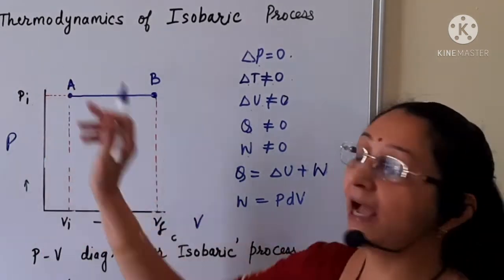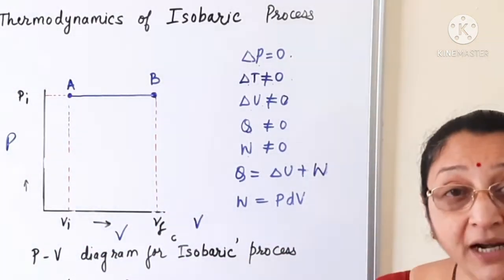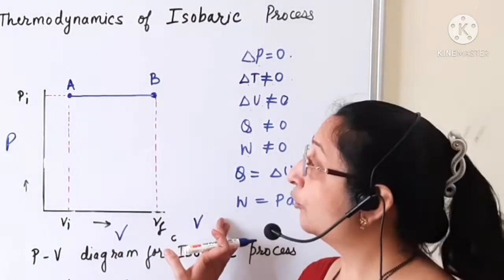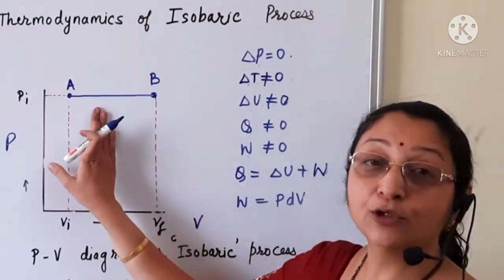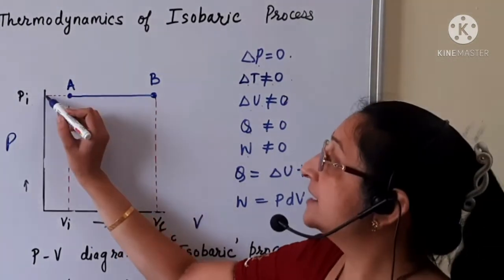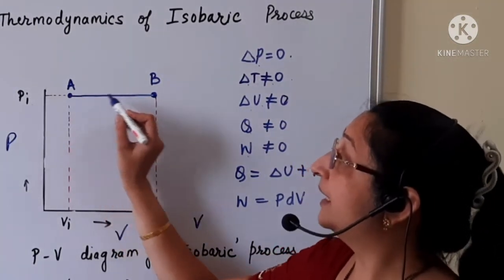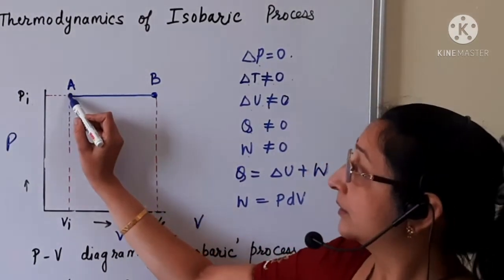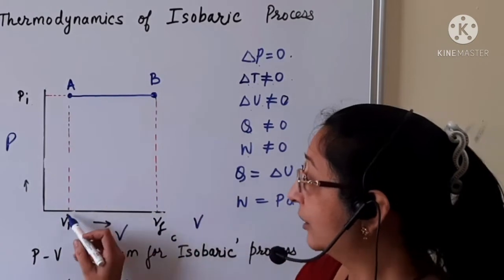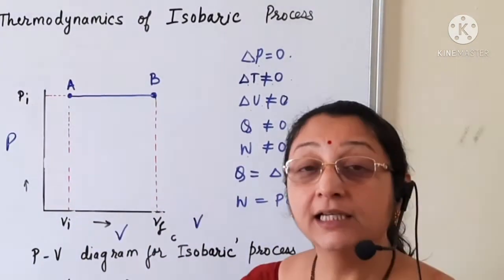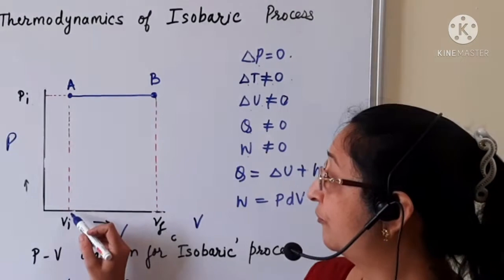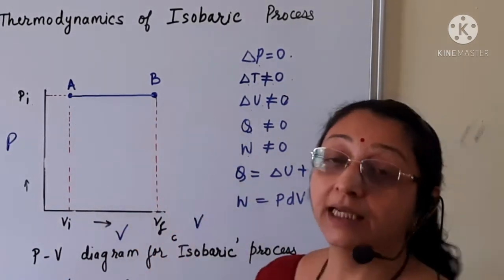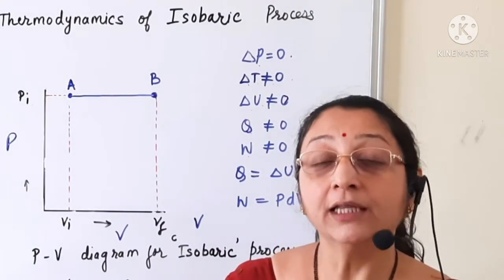Now, here is the PV diagram for the isobaric process. On the y-axis we are considering the pressure and on the x-axis we are considering the volume. We know that in the isobaric process the pressure does not change. Hence, the pressure Pi remains the same, and the volume of the system is changing from Vi to Vf. This line AB indicates where the pressure is the same.